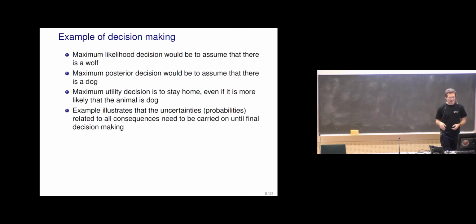And this is typical also for human decision making, that humans very often avoid very small probability events just because of assuming that the cost is bad.